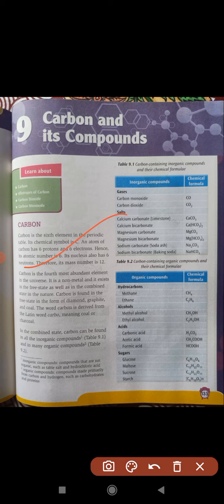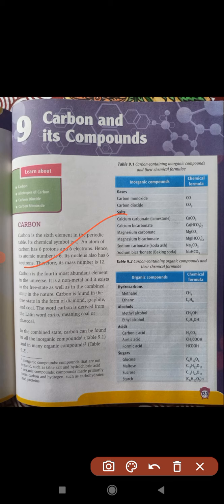Carbon is the fourth most abundant element in the universe. This question used to come sometimes in the exam. And it is a non-metal, so you must remember carbon is a non-metal. It exists in the free state as well as in the combined state in nature. Carbon is found in the free state in the form of diamond, graphite, and coal. The word carbon is derived from the Latin word carbo, meaning coal or charcoal.